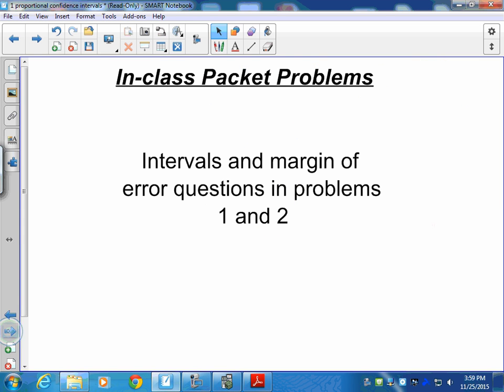Now for wrapping up, we've got our Schoology quiz at the end of this lesson, and also for extra practice, the in-class packet that was placed at the beginning of the unit. If you want to work on and do some more problems of this type, the margin of error and confidence interval questions are built into questions 1 and 2.